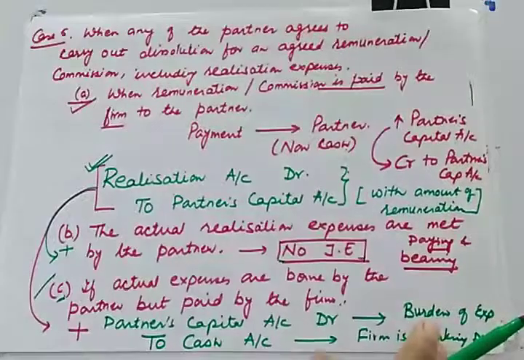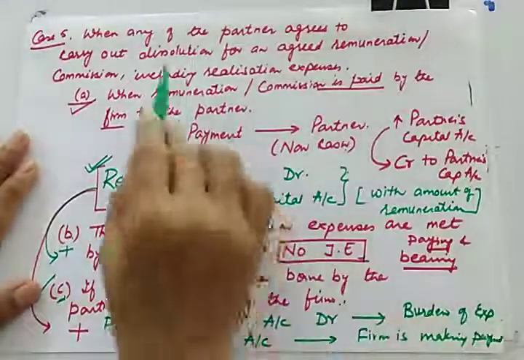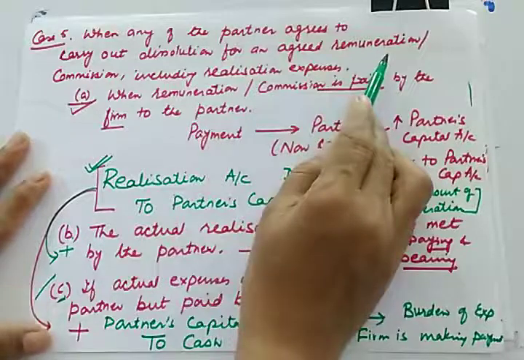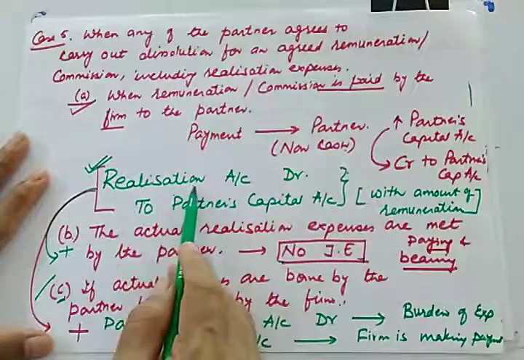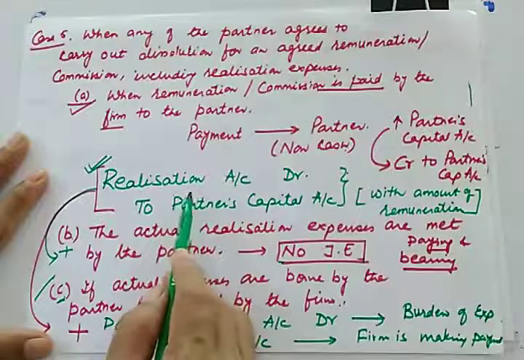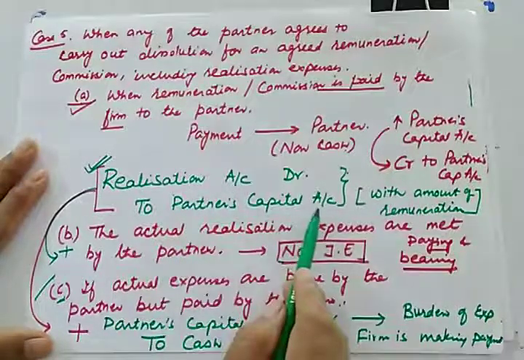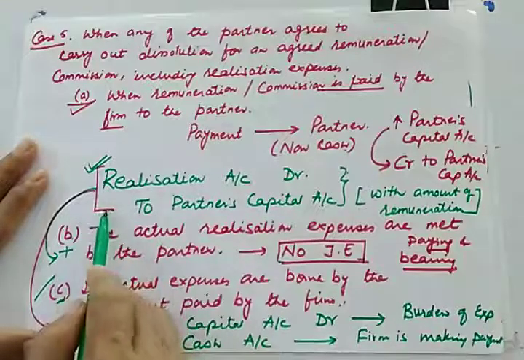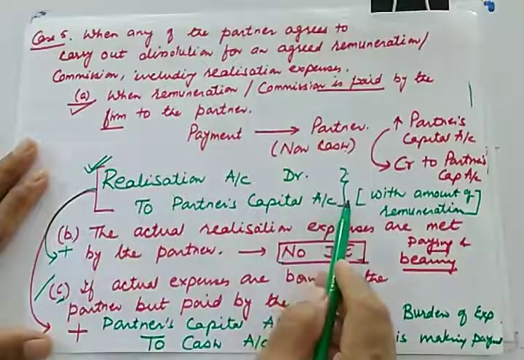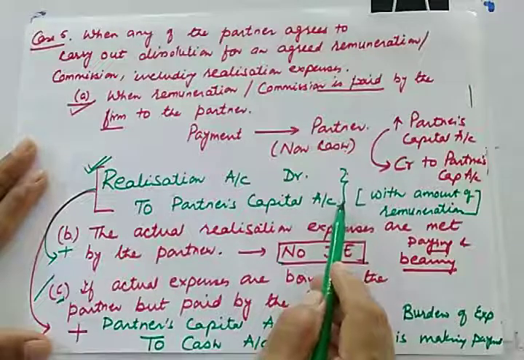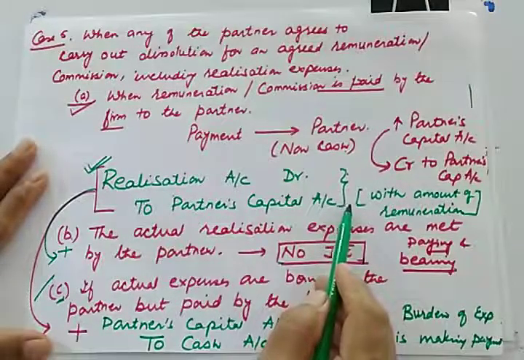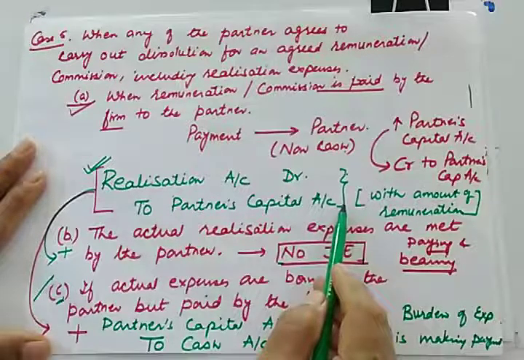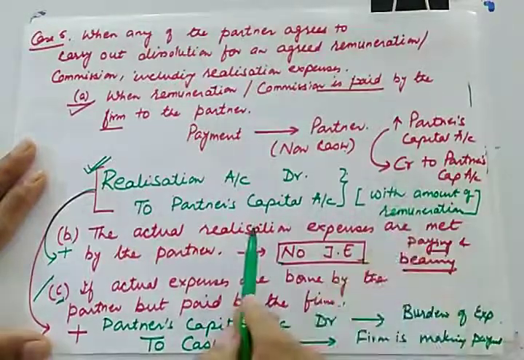So now let us see the next case, case 5. When any of the partner agrees to carry out dissolution expenses for a remuneration. So in that case, when we make payment for remuneration, realization account debit to partner's capital, this is the part for making payment for remuneration. And I told you, whatever we pay to a partner, if it is not specifically mentioned, we assume that it is not paid in cash. It is a non-cash transaction. We simply increase partner's capital account.